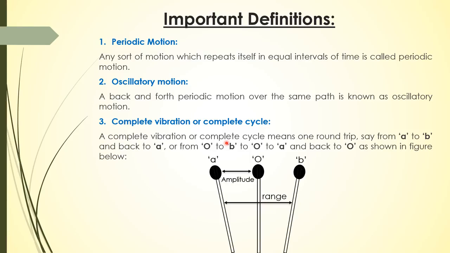We can define it in another way, which is that let's suppose the body is at point O, which is the equilibrium position. So it will go from O to B, then back to O, then O to A, and then back to O. So this is a little complicated. I would prefer my students to consider the first one, that let's suppose the body is at point A, and when it comes back to this point, then it is considered as one vibration, or a complete vibration, or a complete cycle.